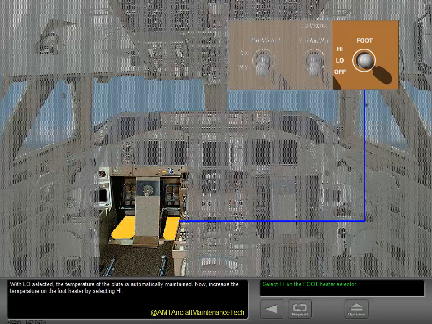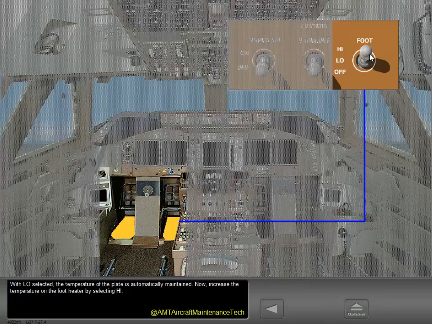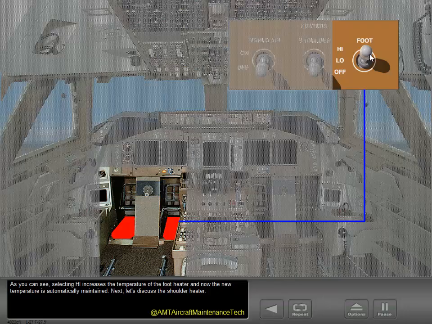With low selected, the temperature of the plate is automatically maintained. Now, increase the temperature on the foot heater by selecting high. As you can see, selecting high increases the temperature of the foot heater, and now the new temperature is automatically maintained. Next, let's discuss the shoulder heater.